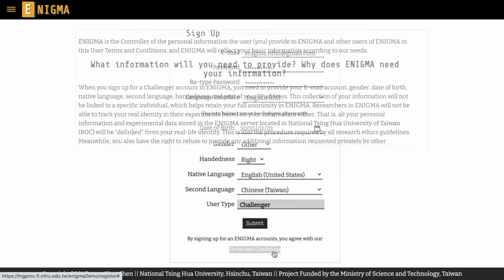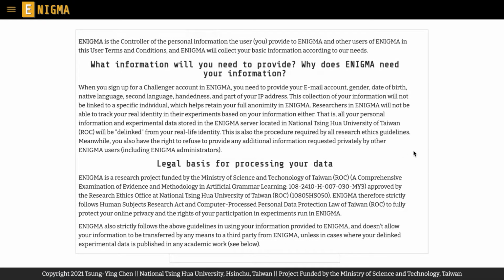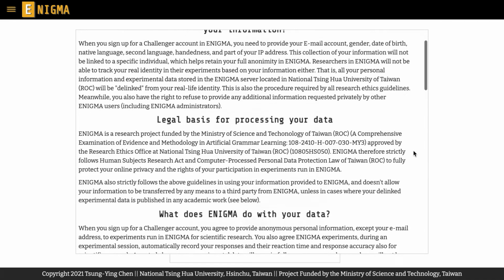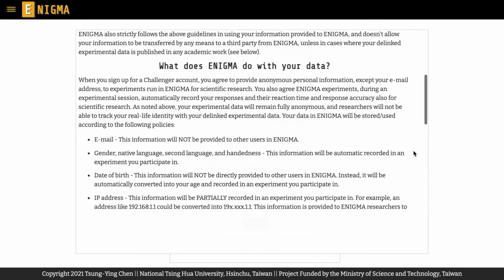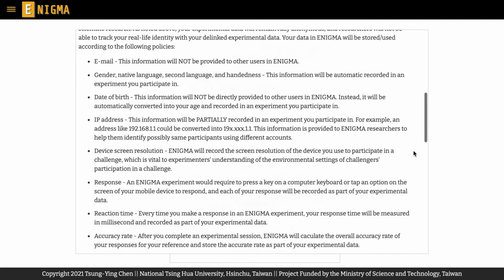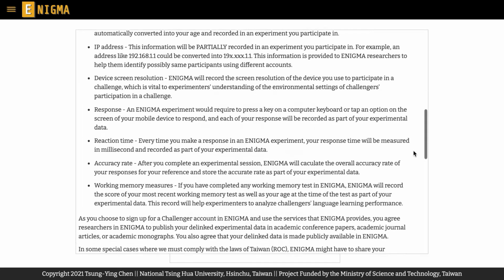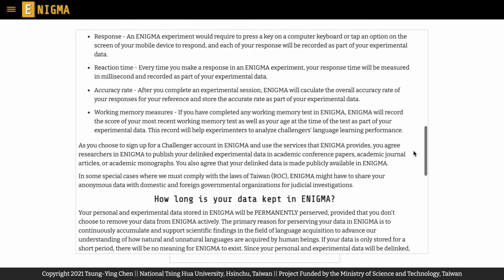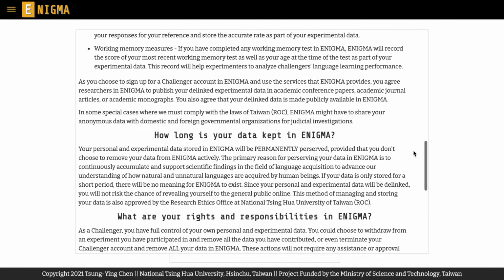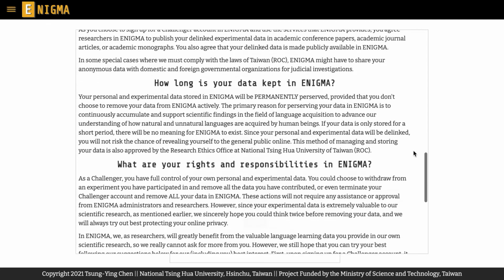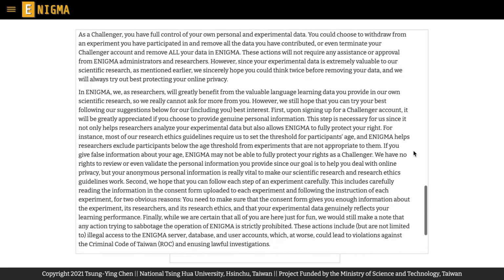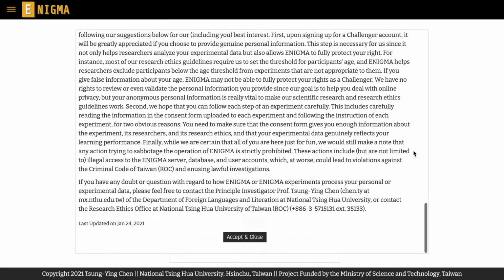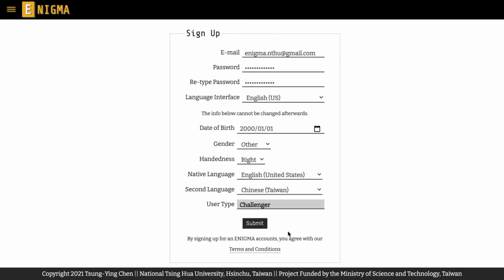Before signing up, please check the terms and conditions to understand your responsibilities and rights in advance. In particular, when you sign up for an Enigma Challenger account, you agree to provide your delinked and thus anonymous information to experiments only for scientific research. We have explained previously how your date of birth will be delinked and stored in Enigma, and you are referred to the terms and conditions for how other types of anonymous data are recorded and shared.